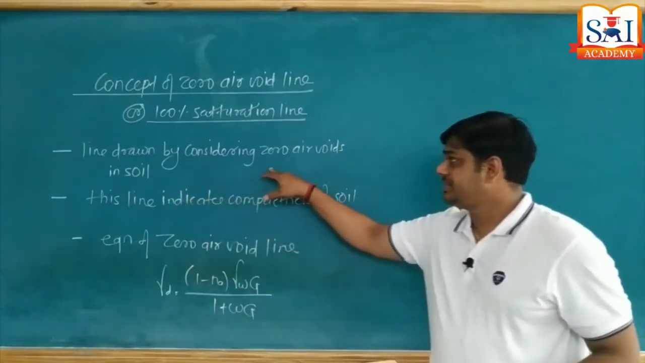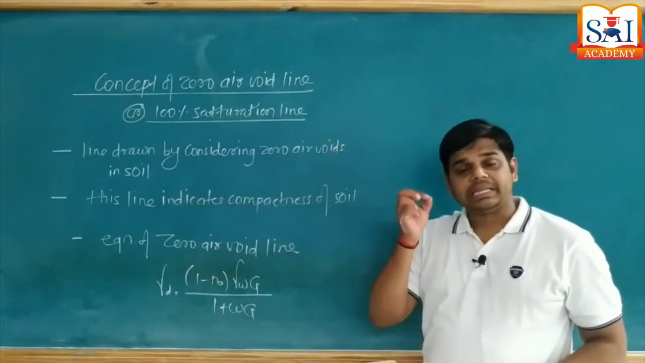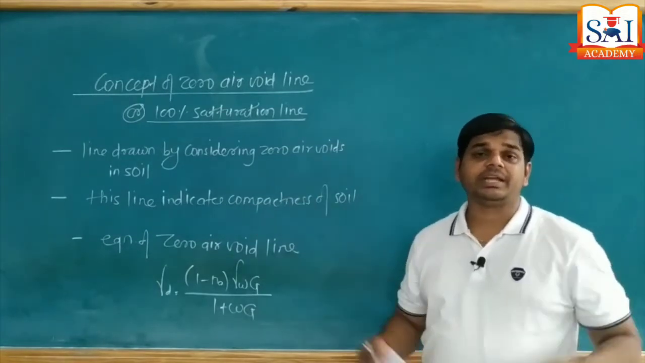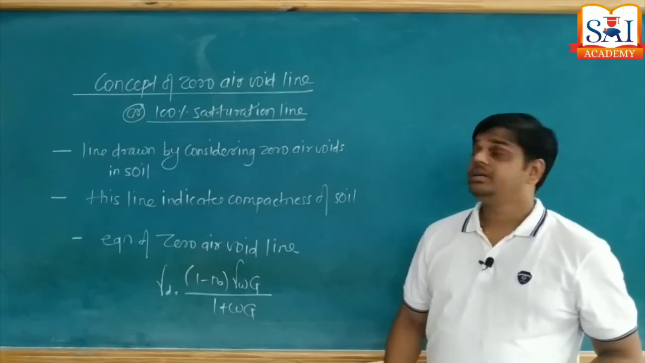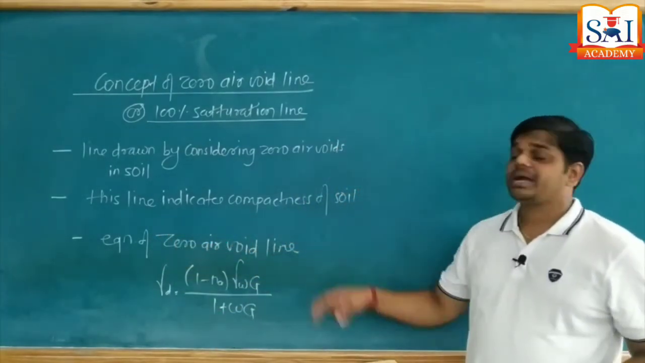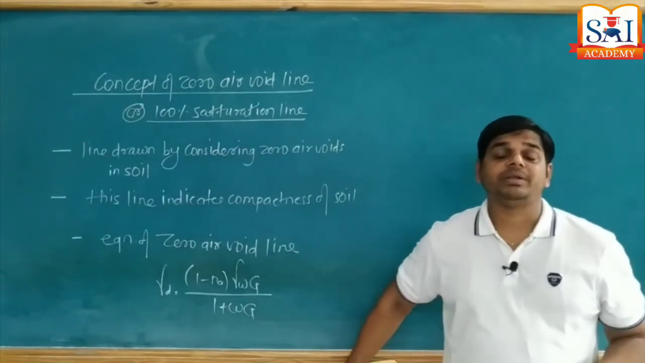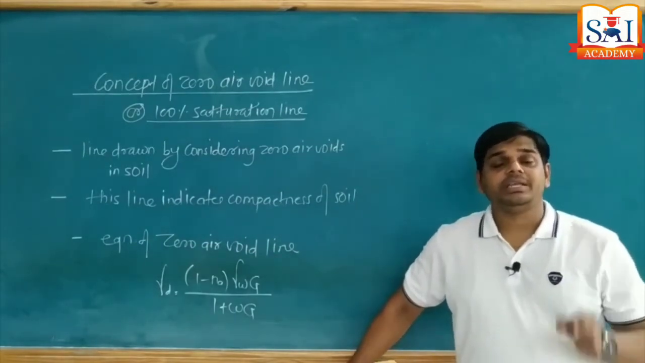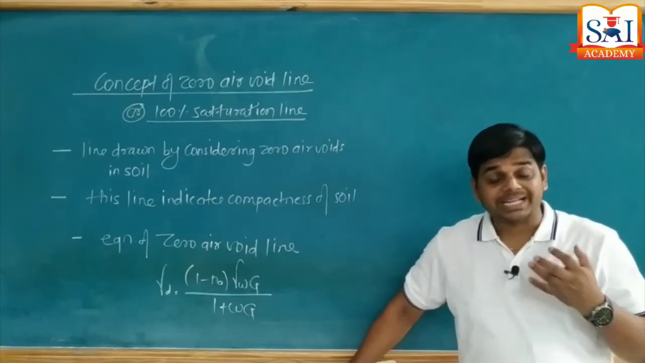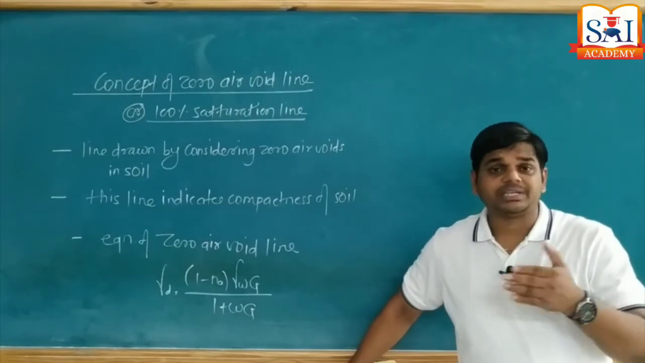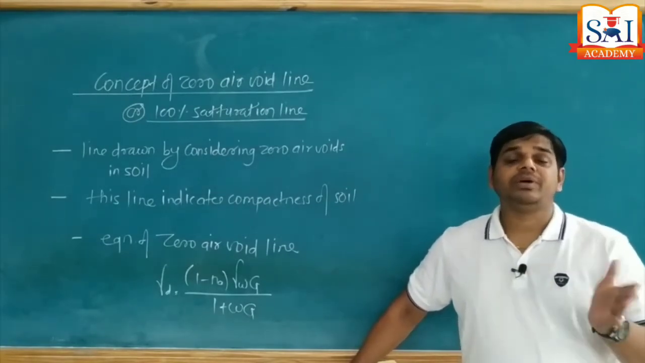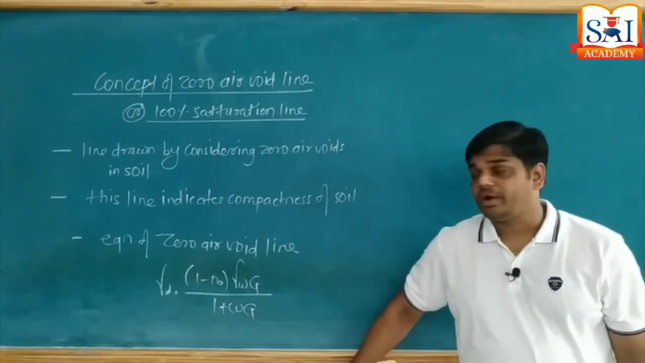The line is drawn by considering zero air voids in a soil. It is a line drawn by joining the points and getting a straight line. That straight line is nothing but a line of zero air voids. This line indicates compactness of soil. Very important, you mark this point by different color pen. Zero air void line is used to indicate the compactness of soil. Means the compaction achieved is as per desired requirements, or compaction is not yet achieved. That we can verify by drawing the zero air void line.